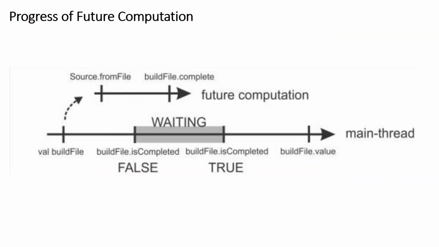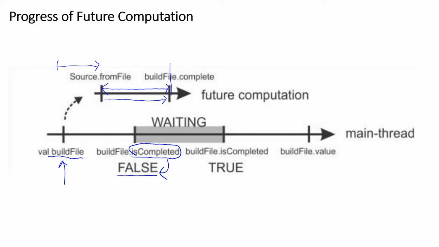This diagram shows the typical progress of future computation. Here, we create a new future called the build file. And after a while, the system creates a new thread for this future and starts executing the statement inside the future. While the future is in progress, calling this method isCompleted returns false because it has not completed yet.